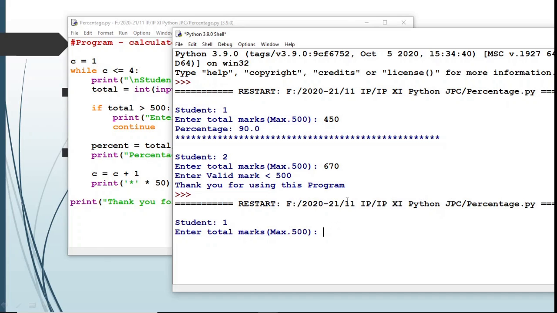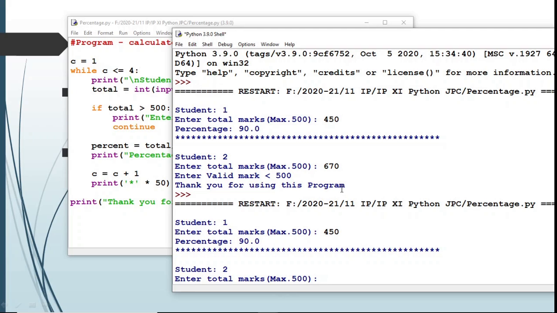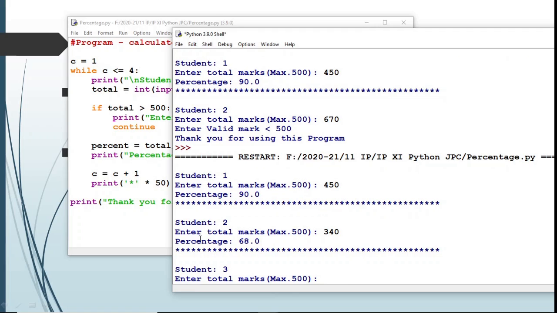Enter mark of first student. I am entering the mark as 450. 90% is displayed, and next time I am entering 340. The percentage is displayed as 68, and for the third student I am entering the mark as 560, which is